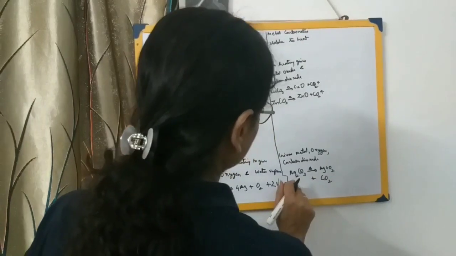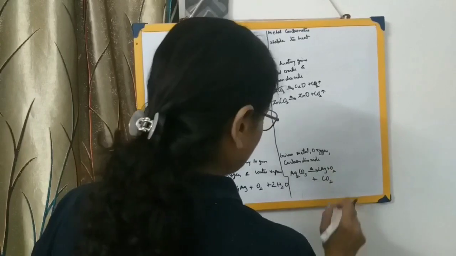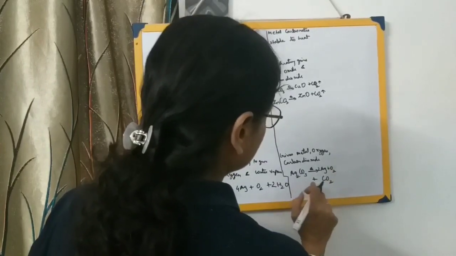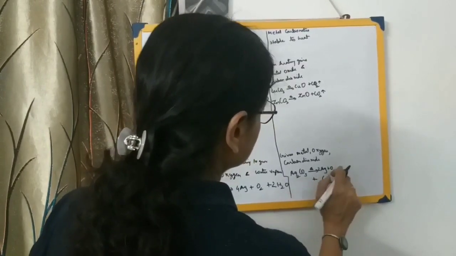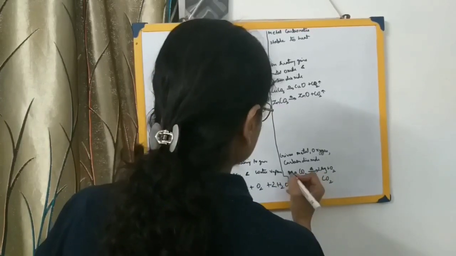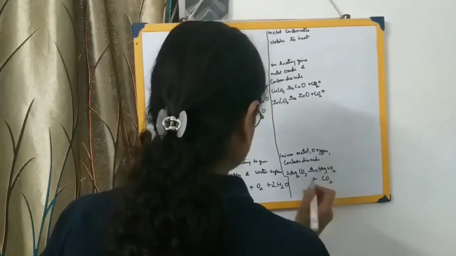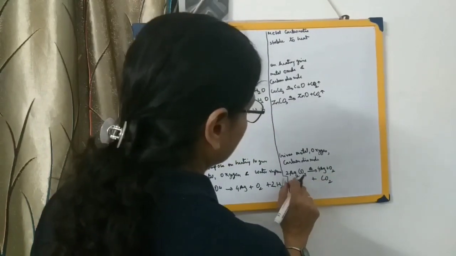Here it is 2, so obviously this will also be 2 over here. So 2 silver over here, oxygen is 2, let's see whether it's balanced. No, here it's 3, here it's 2. So this will be 4 over here. Let's see, now it's balanced. 2 twos are 4, now 2C.